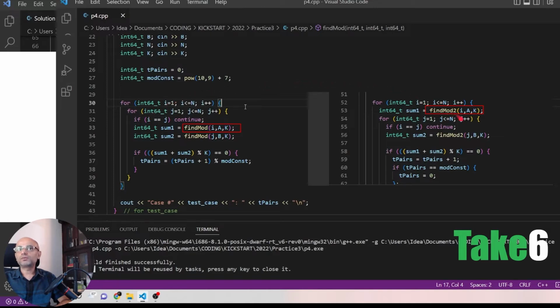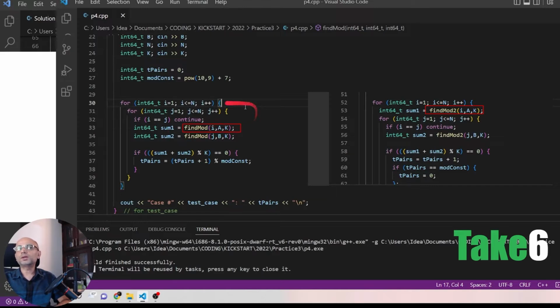And also, if you notice, for each I value, we are going through J from 1 to N, calculating both I power A and J power B. Even though I doesn't change in the J loop, we are continuously calculating it repeatedly for each J value, which is unnecessary.